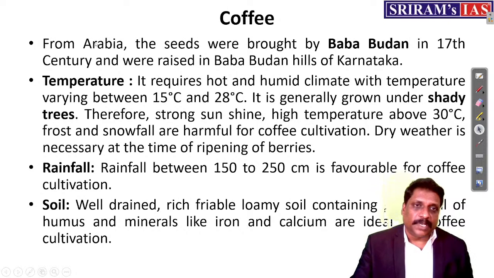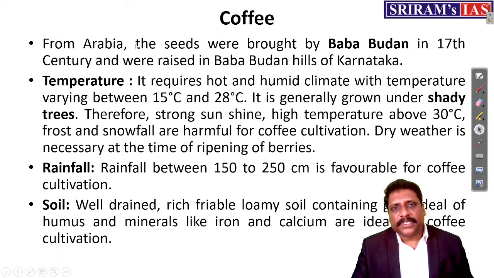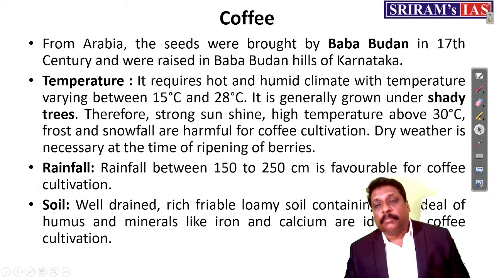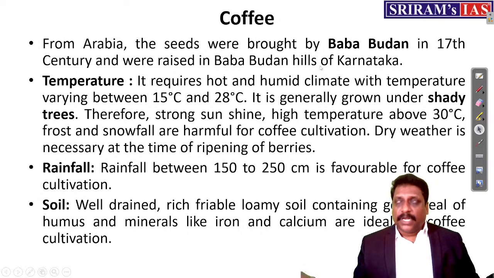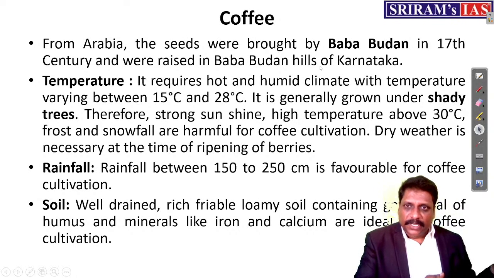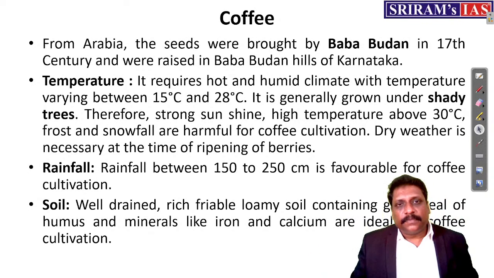So, for example, he got it from Arabia. Coffee originally had its origin from Ethiopia, right? From Arabia, he brought the seeds and cultivated them in the Baba Budan hills in Karnataka. Okay. So, one difference: tea was brought by Britishers, coffee was brought by our own Indian.